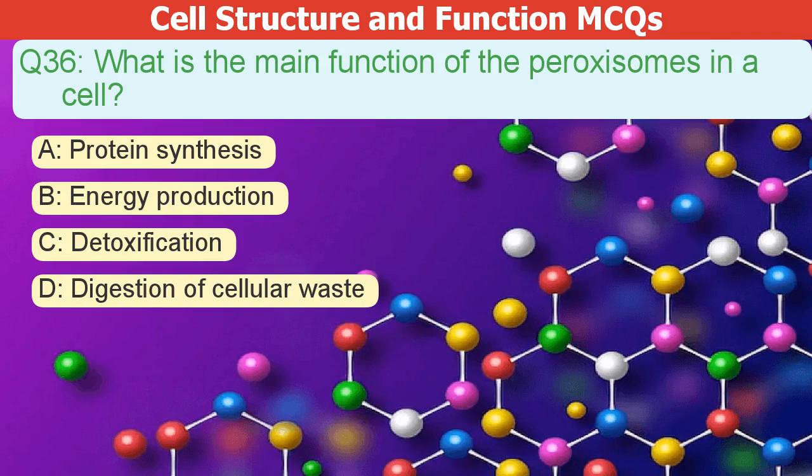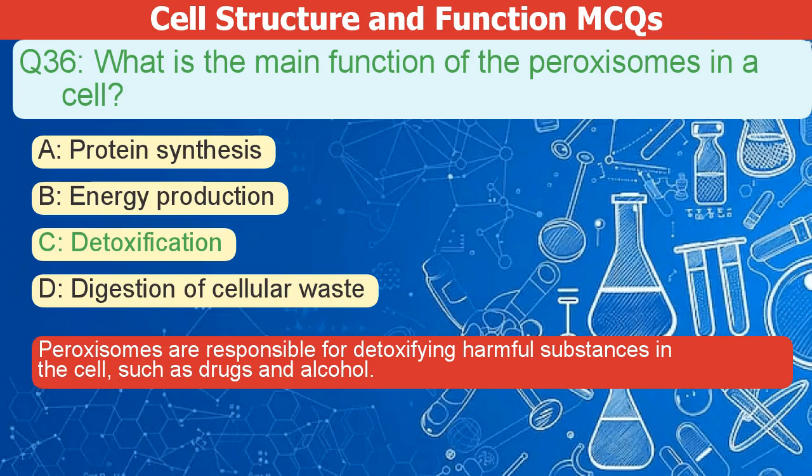What is the main function of the peroxisomes in a cell? A. Protein synthesis. B. Energy production. C. Detoxification. D. Digestion of cellular waste. The correct answer is C. Peroxisomes are responsible for detoxifying harmful substances in the cell, such as drugs and alcohol.